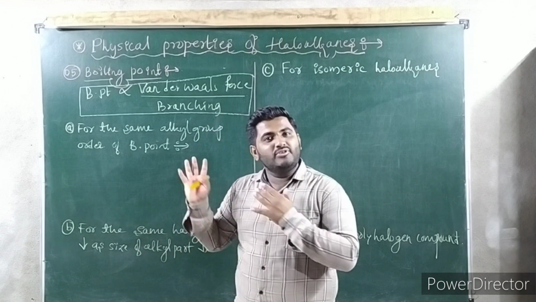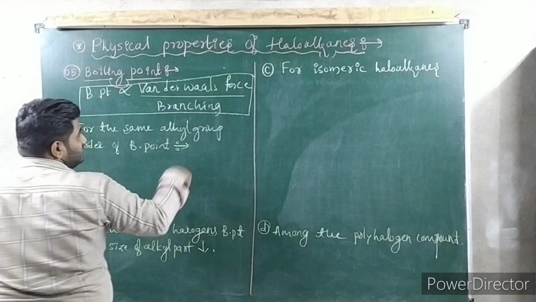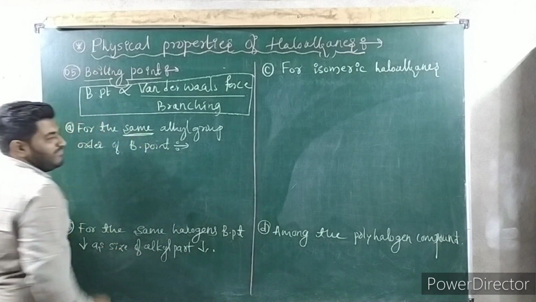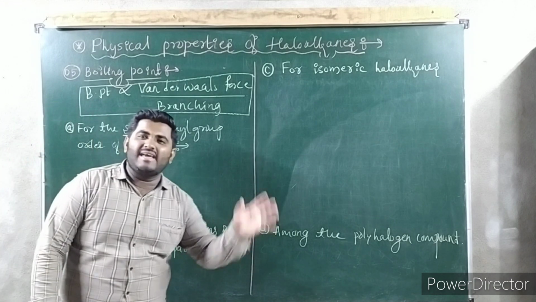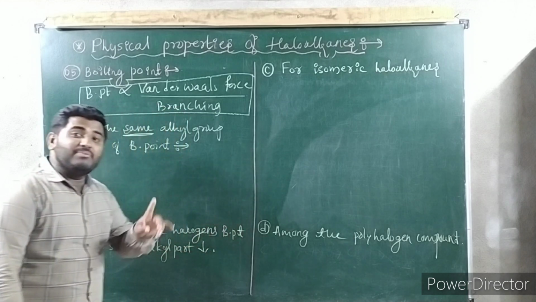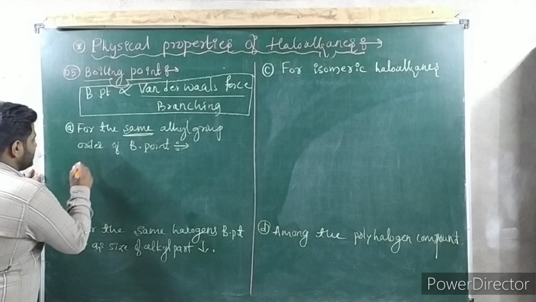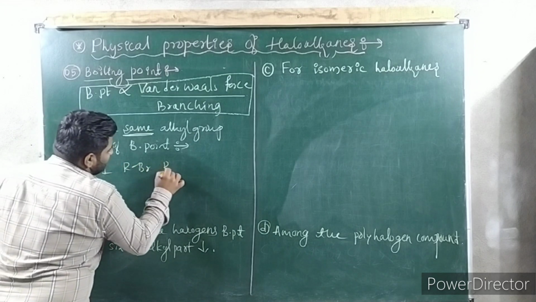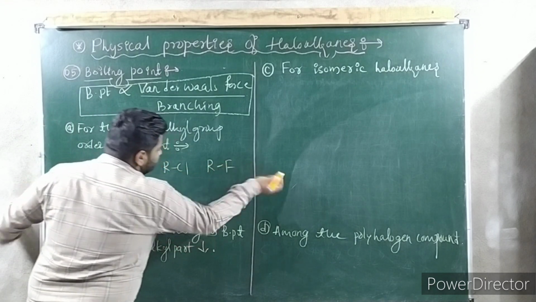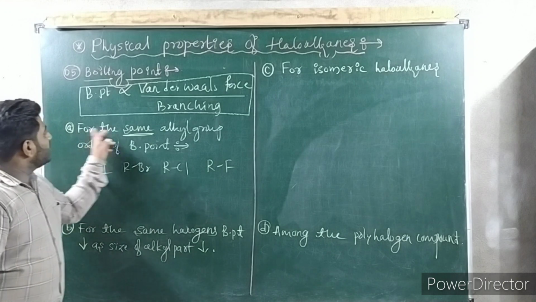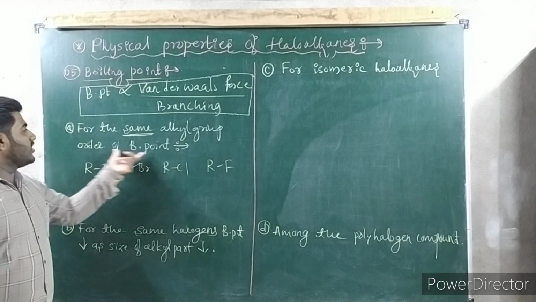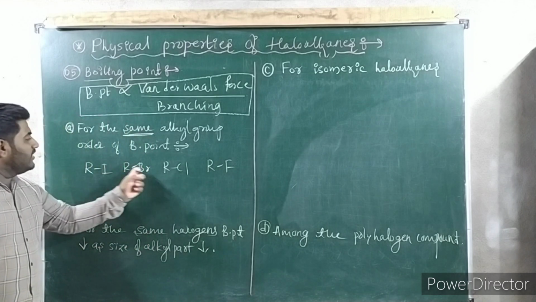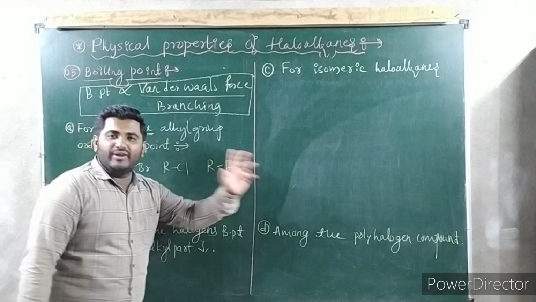Now apply this concept to the question. See, I have taken 4 different cases for the same alkyl group. Same means I have taken the alkyl group as the same only. R is fixed, but different halogen. See, 4 cases are there: RI, RBr, RCl and RF. Now for the same alkyl group, the order of the boiling point. R is same, then what is different? Halogen is different: iodine, bromine, chlorine, fluorine.